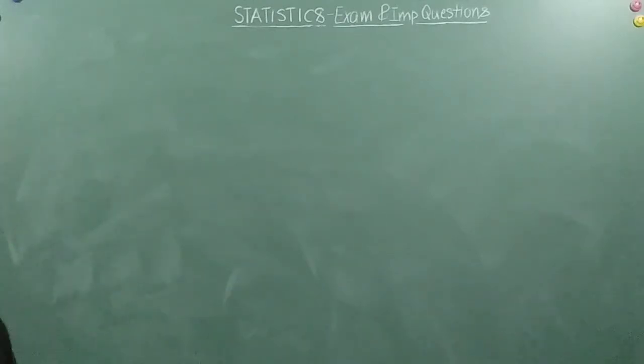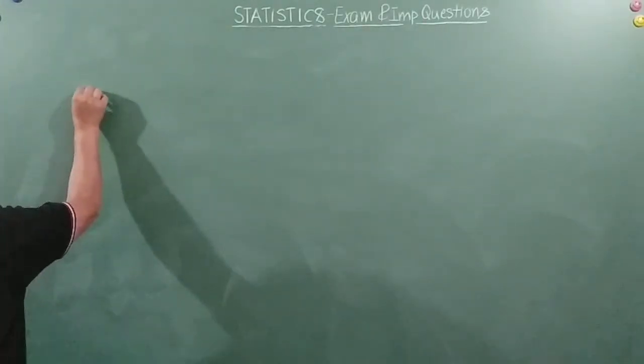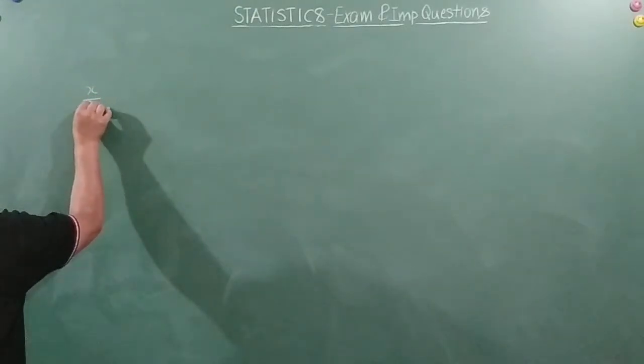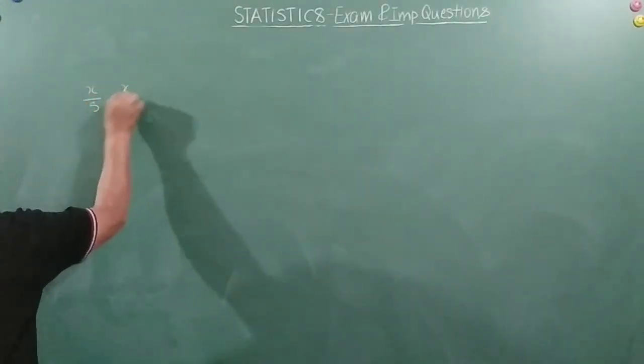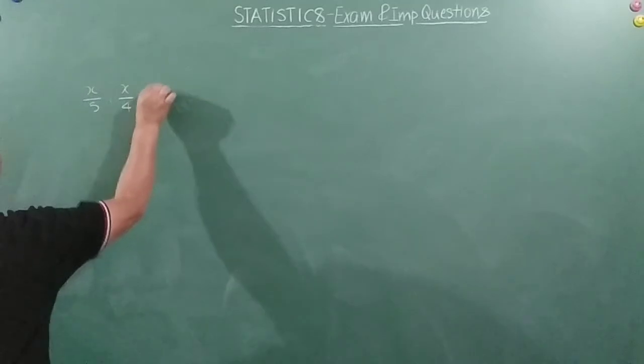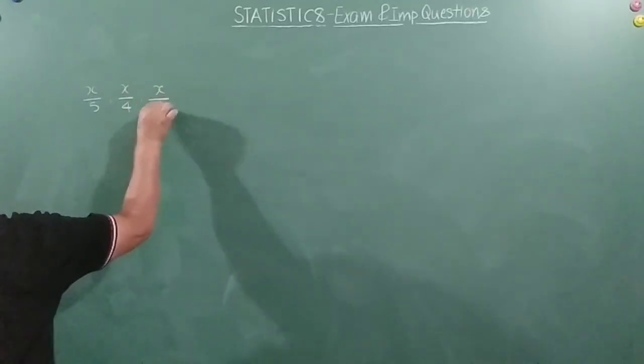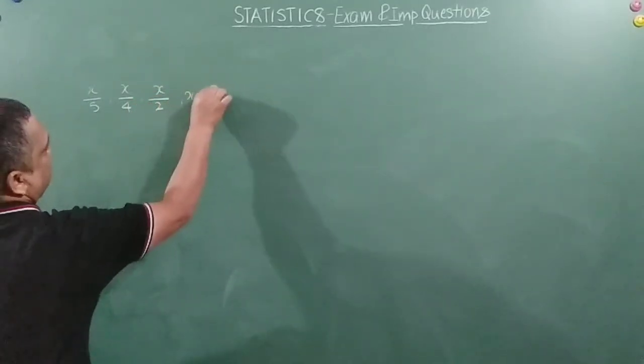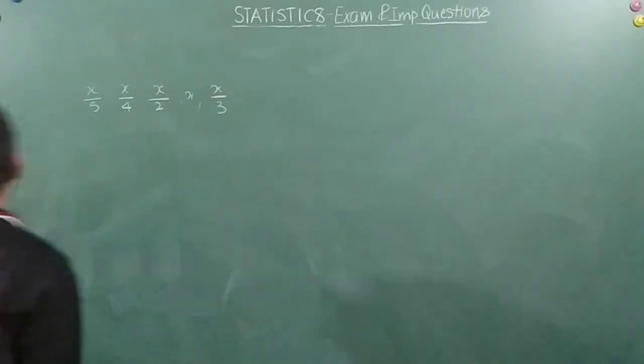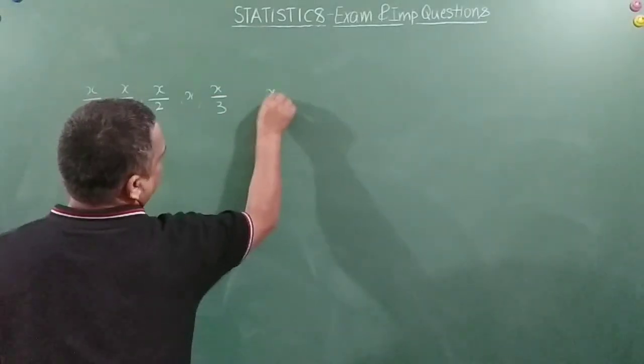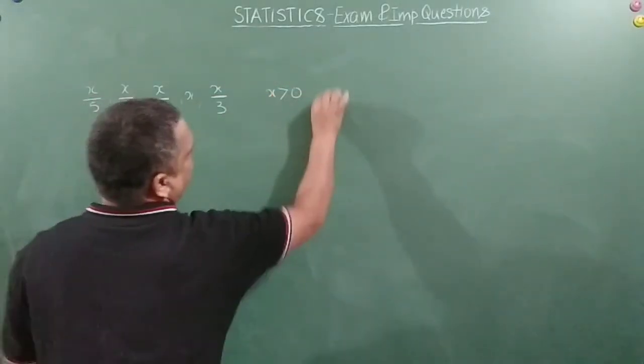Next, the median of some values is equal to 8. The values given are x by 5, x by 4, x by 2, x and x by 3, where x is greater than 0 and the median is 8.